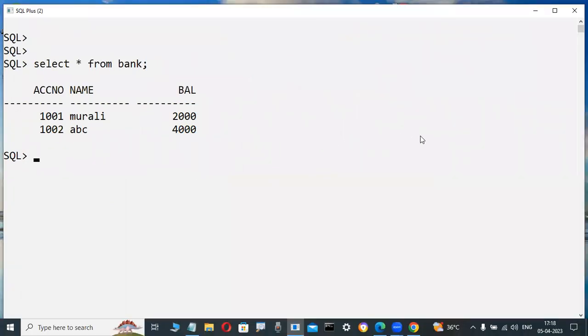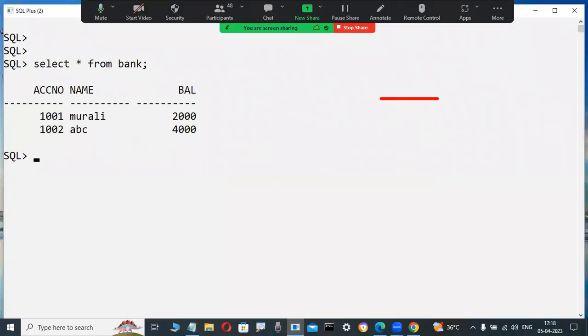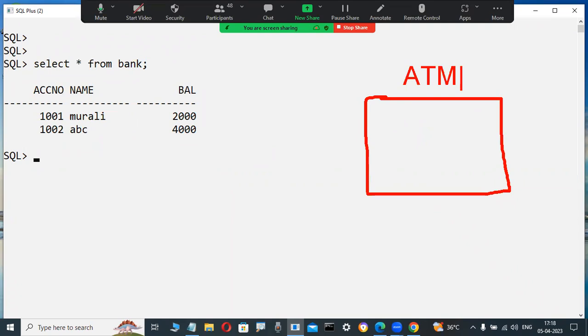Now, today I decided to withdraw some amount. Observe slowly. This is an easy scenario, and you tell me whether PL/SQL is required or not. Suppose I'm going to an ATM machine, any SBI ATM. My balance in my SBI bank is 2000 rupees presently. I insert my ATM card, having mentally decided to withdraw some amount.